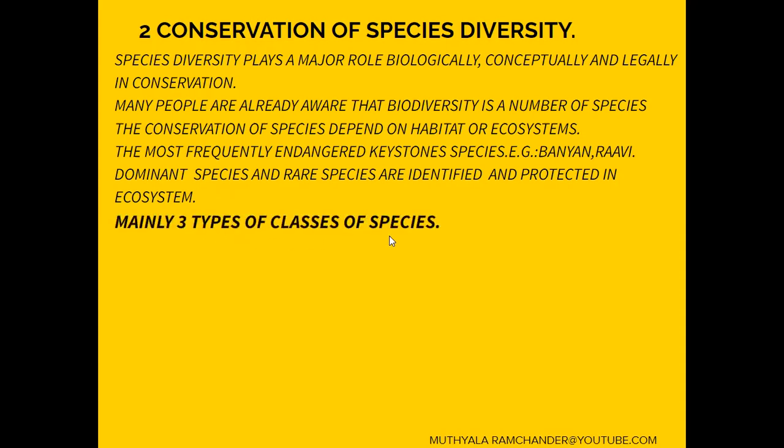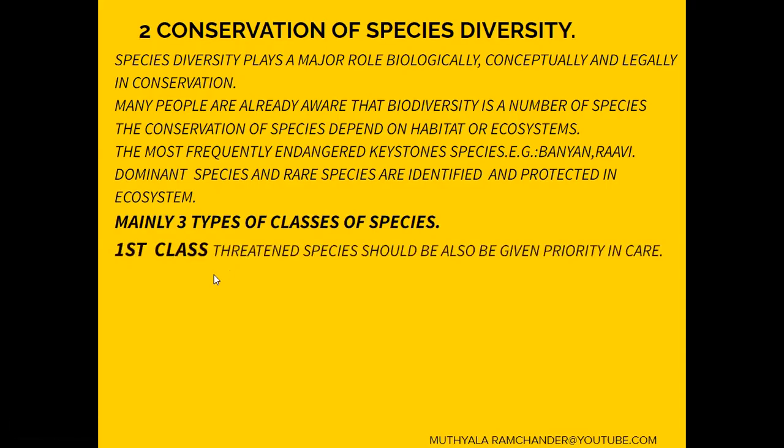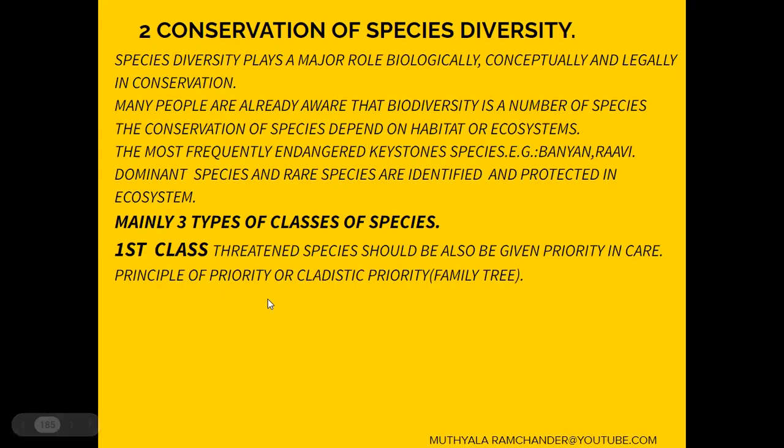There are mainly three classes of species. In the first class, threatened species should be given priority in care. What is the first priority? Threatened species, which are endangered and give warning to the environment, should be conserved first. The principle of priority is cladistic priority. Cladistic priority means the family tree: which plants have important values based on family history.